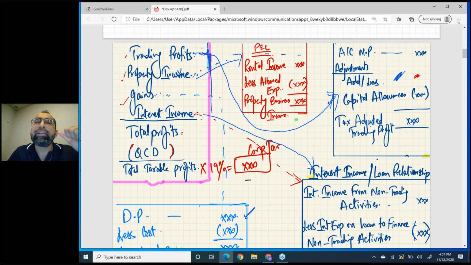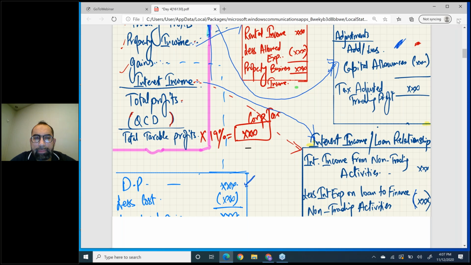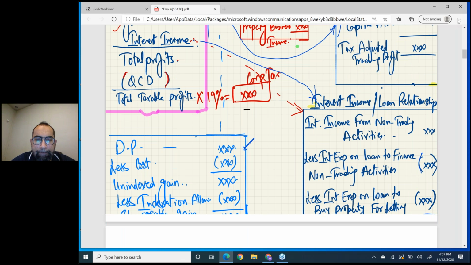19%. One more thing, for individuals the tax rate for non-savings is different, interest is different, dividend is different, gains are different, QG is different, RPG is different. In companies, all incomes are equally taxed at 19%. Okay, so don't forget this basic thing. Now a few important points for you guys.